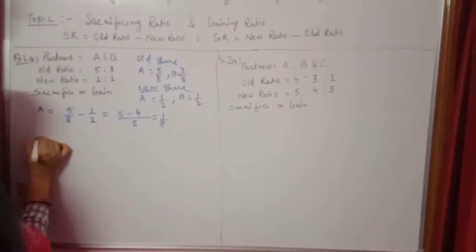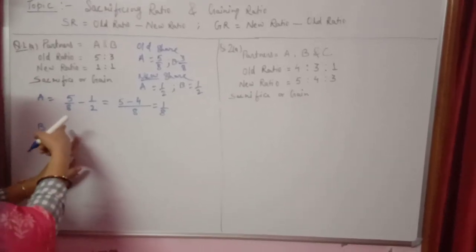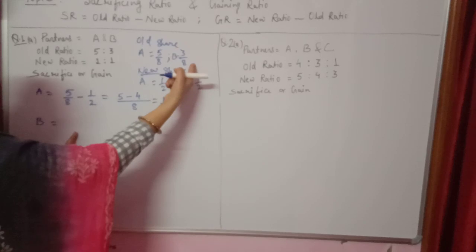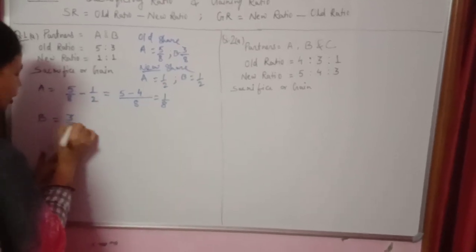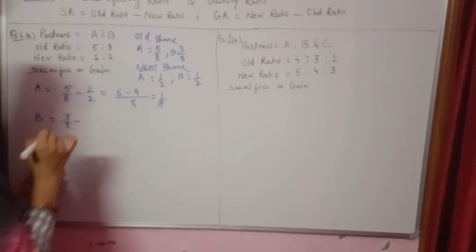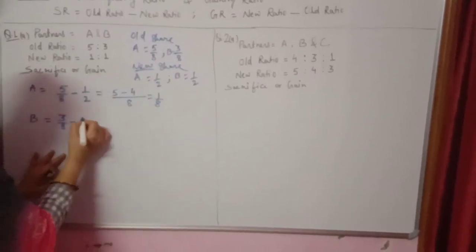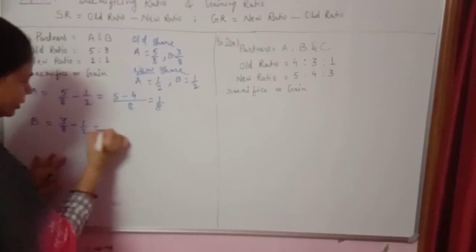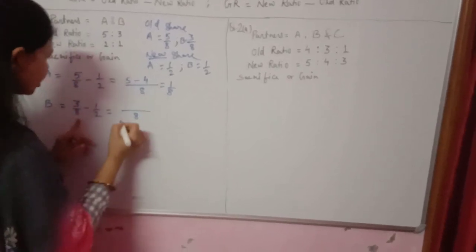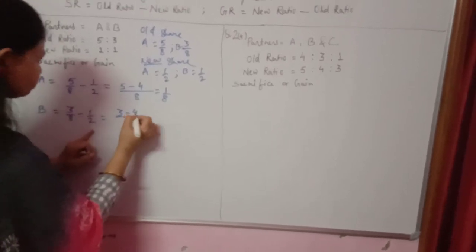Next, we will calculate for B. For B we have the old share 3/8, minus the new share, which is 1/2. Again the LCM will be 8 and 3 minus 4.